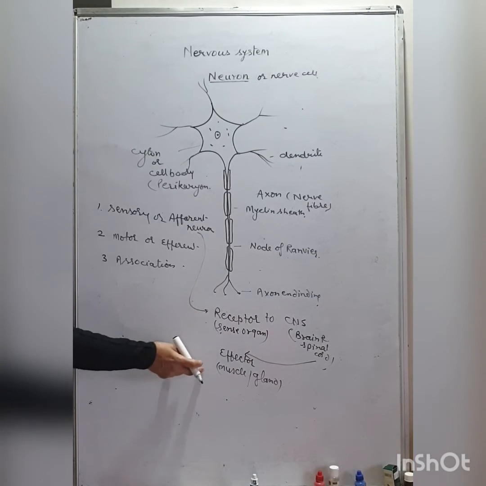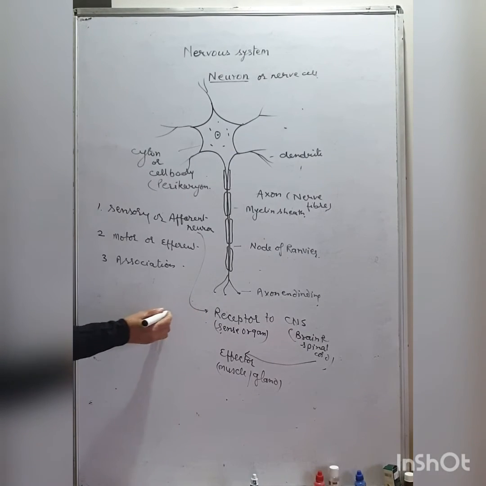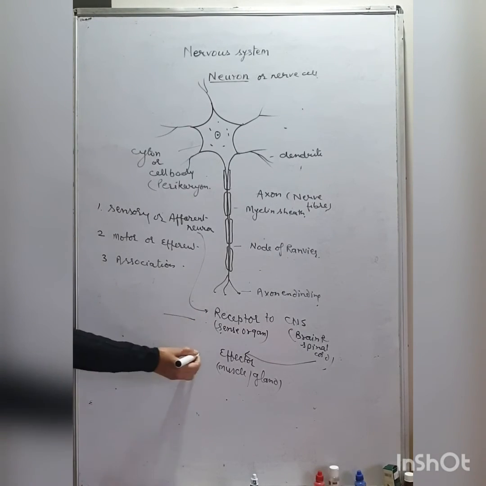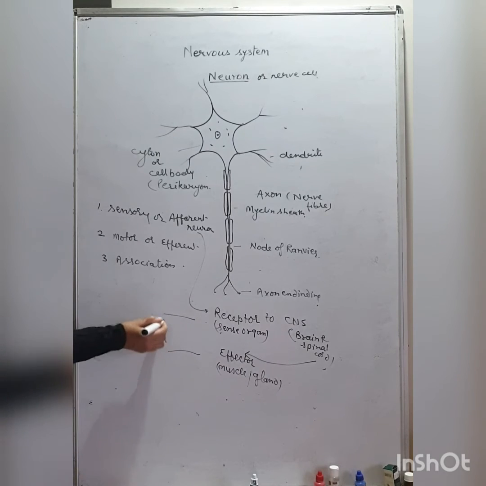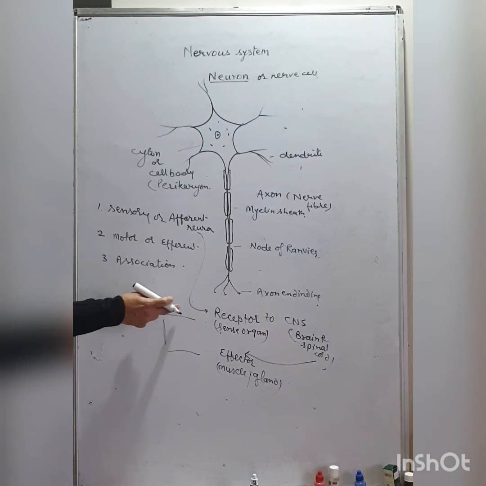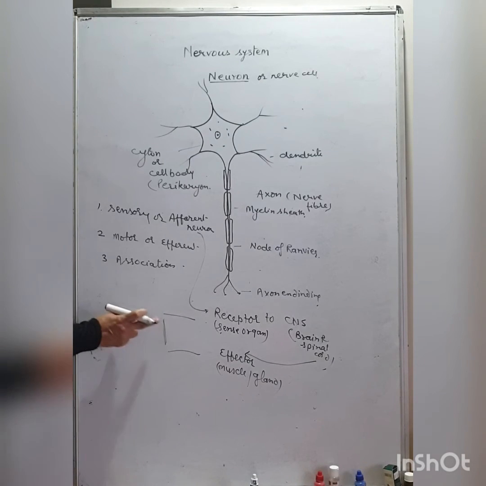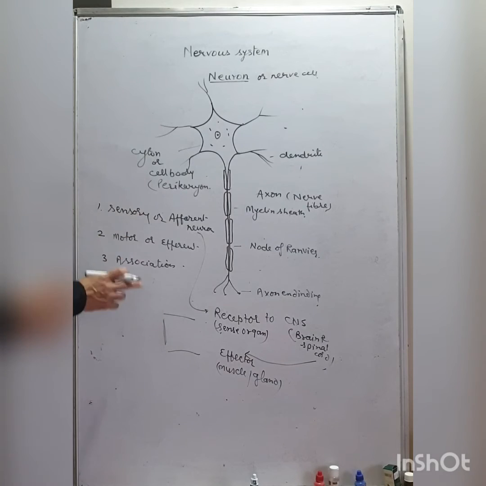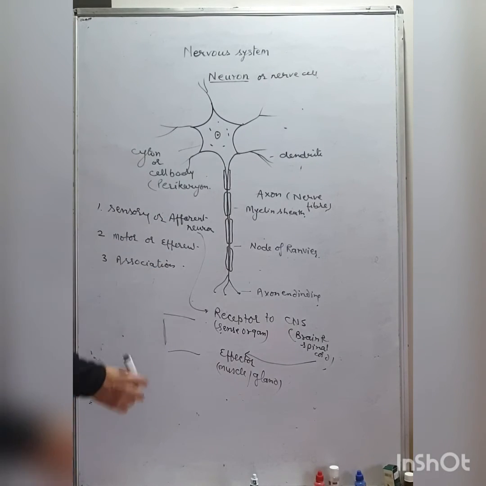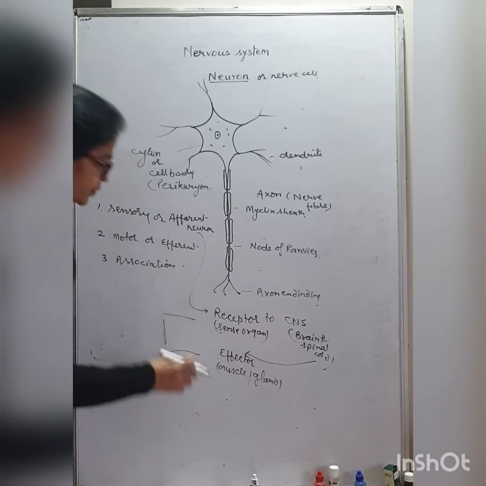From one neuron to another, for example, the afferent neuron is there, the efferent neuron is there, and between them there is an association neuron. So it transmits the impulse from one neuron to another without touching them. So these are the three types of neuron.